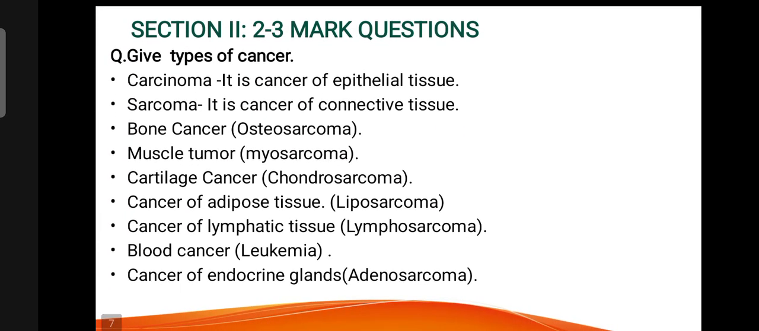Give types of cancer. तो आप 3-4 कितने लिख सकते हैं यहाँ से. So carcinoma, it is cancer of epithelial tissue. Sarcoma, it is cancer of connective tissue. Osteosarcoma, cancer of bone. Myosarcoma, cancer of muscles. Chondrosarcoma, cancer of cartilage. Liposarcoma, cancer of adipose tissue. Lymphosarcoma, cancer of lymphatic tissues. Leukemia, blood cancer. And adenosarcoma, cancer of endocrine glands.